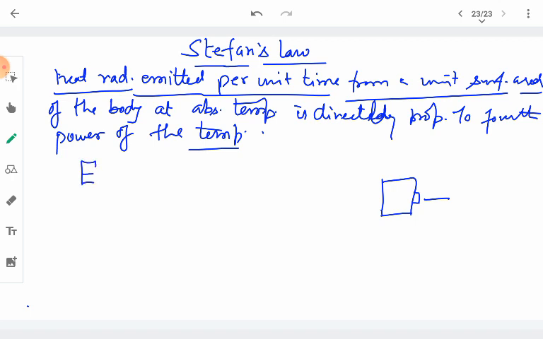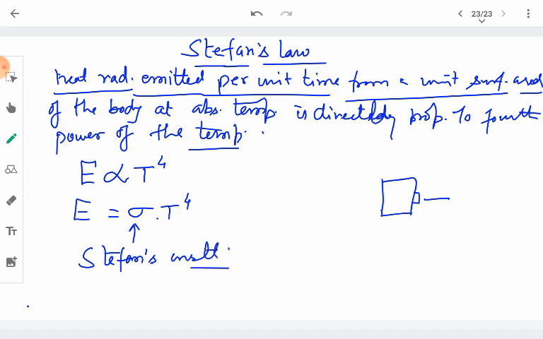So the heat radiation that has been emitted per second will be directly proportional to the fourth power of the temperature. And there comes a constant of proportionality, which we represent by sigma, so it is sigma T to the power 4. This constant of proportionality is called Stefan's constant.